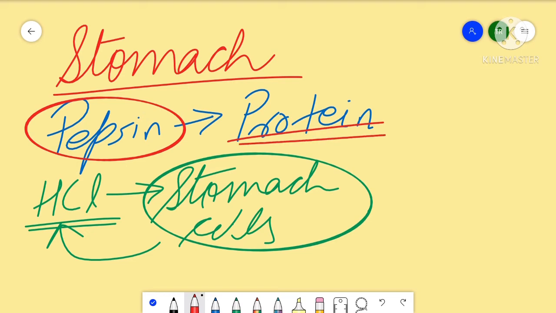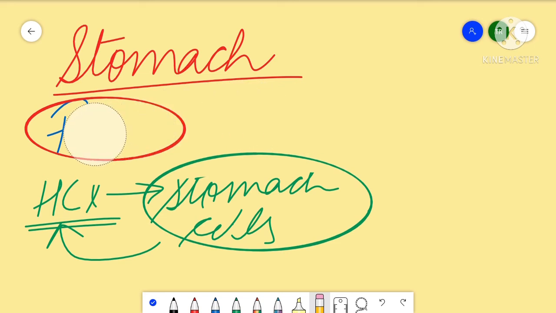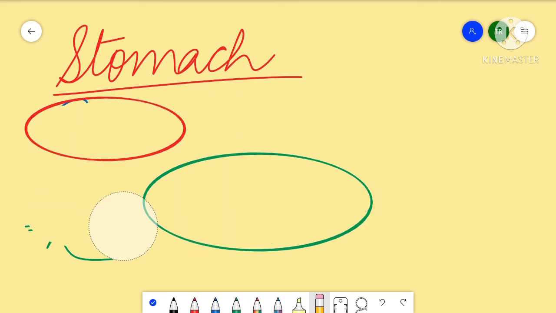Now, what actually happens in the case of protein? This part that I'm going to tell you right now is not needed for the exam. This is for your knowledge only. So what actually happens when pepsin acts?